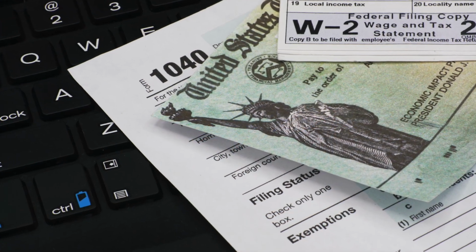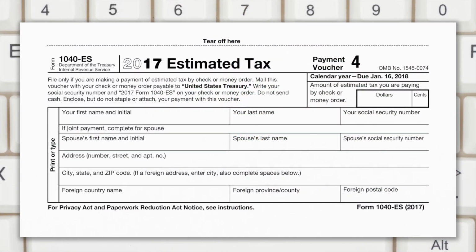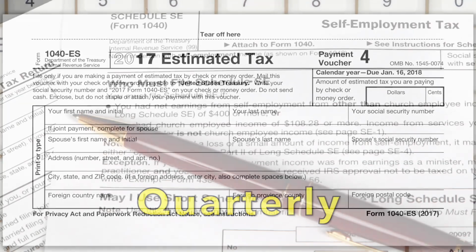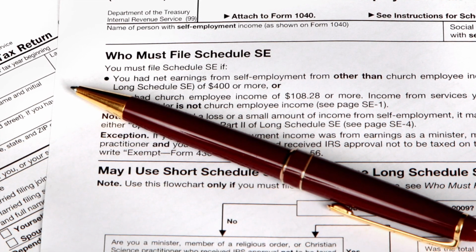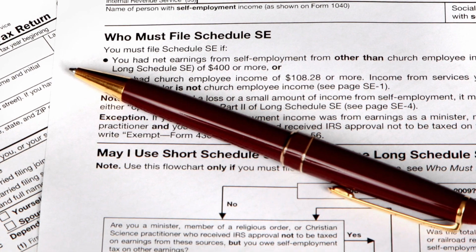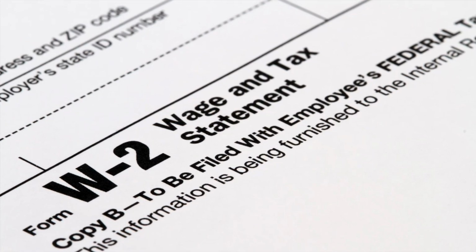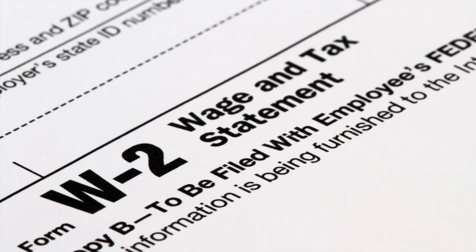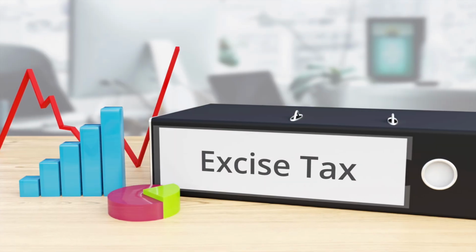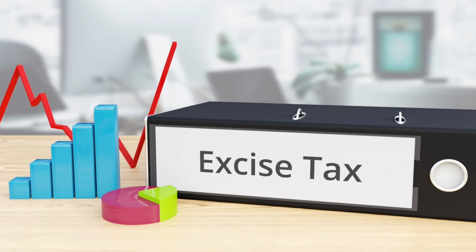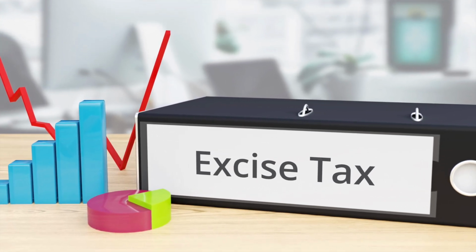Federal income tax is paid through withholding. Estimated tax is based on income and is paid quarterly. Self-employment tax is a Social Security and Medicare tax primarily for individuals who work for themselves, earning more than $400 annually. The employment tax on wages and tips is paid through the W-2 wage and tax statement. An excise tax applies to manufacturers of certain products or businesses that operate heavy equipment, as an example.